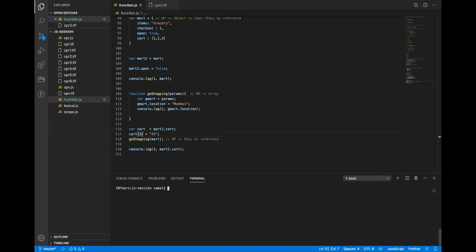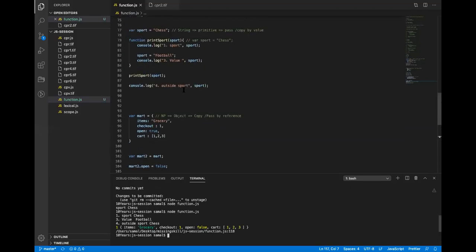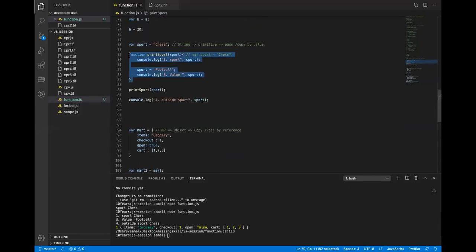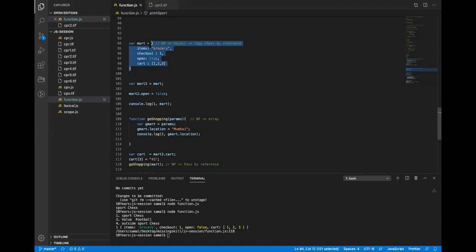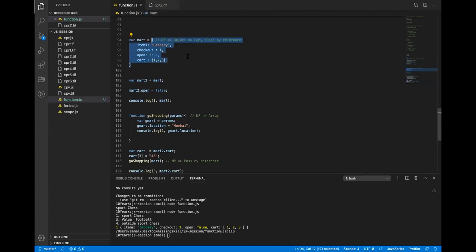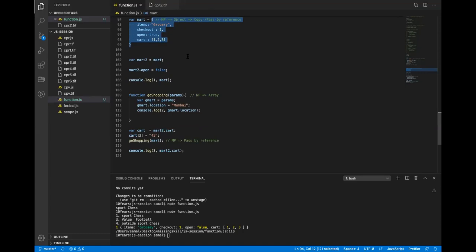Right. So if it is a primitive and I change the value, the change is limited to the function itself. But if it is a non-primitive, then even if I change the value of a key of the non-primitive, it will also impact the global variable. So whenever we work in JavaScript and pass an object, or non-primitive, into a function, we have to make sure that the object does not change the global variable.